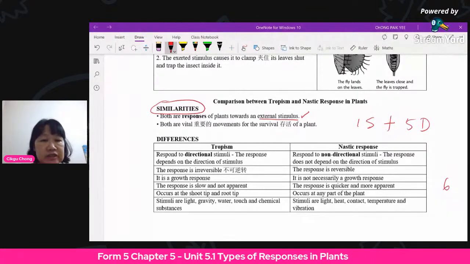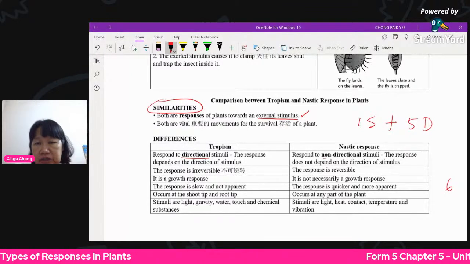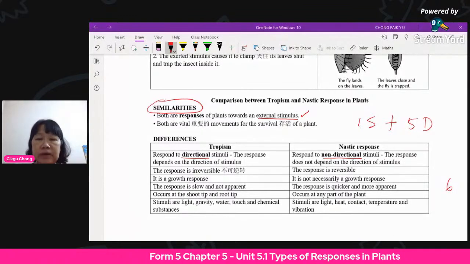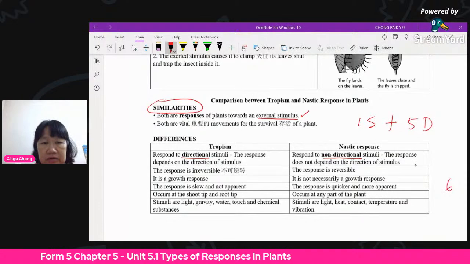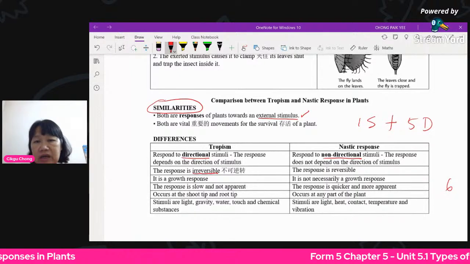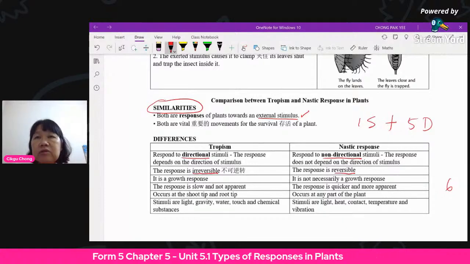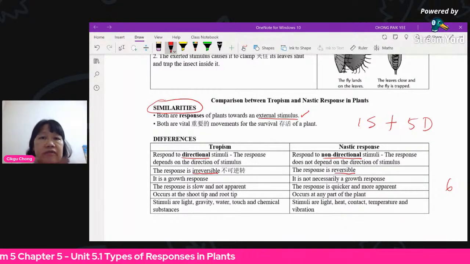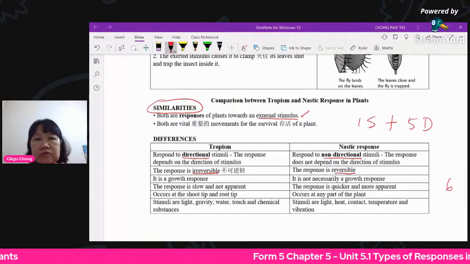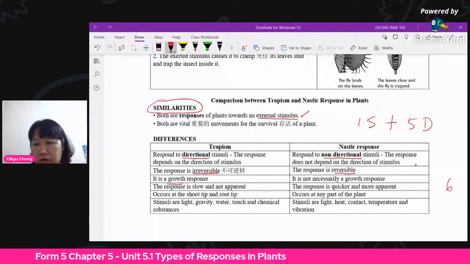Okay, let's look at differences. Again, let me emphasize the differences. Tropism is directional, nastic is non-directional. What does it mean? The response depends on the direction of stimulus. The other one, the response does not depend on the direction of stimulus. Irreversible, cannot grow backwards, right? You grow already, you cannot ungrow. It becomes long already, cannot become shorter. So for nastic it can reverse, because the Hansiu Chao, you close up, after a while it opens back again. Same like the Venus flytrap, after eating the insect, after digesting everything, it will still open back to catch another one. Reversible. Another one, tropism is growth, nastic is not necessarily a growth response.